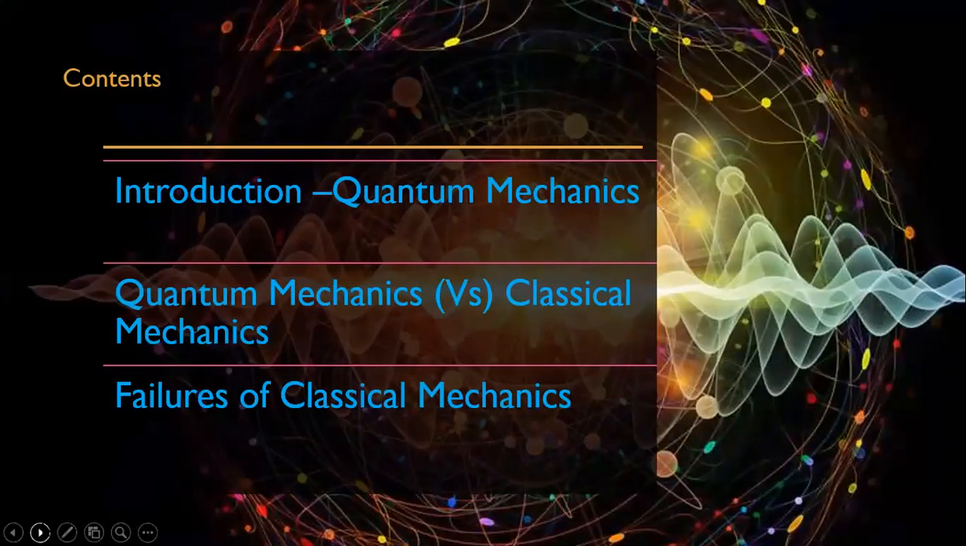We will go through three topics mainly. Those are nothing but what is the difference between classical mechanics and quantum mechanics, then what are the failures of classical mechanics, and finally what we are going to do in quantum mechanics. So these are the contents that we are going to be learning in this topic.